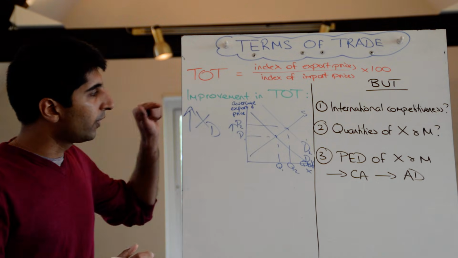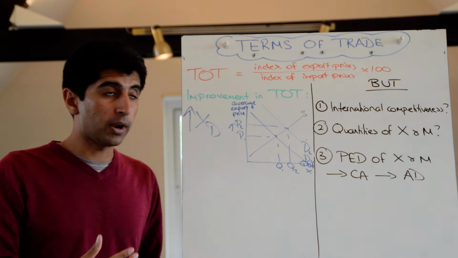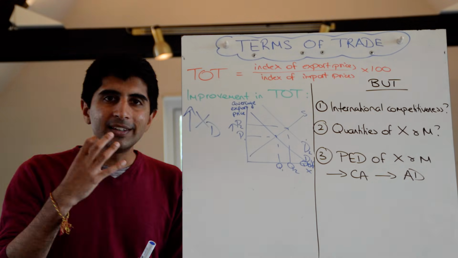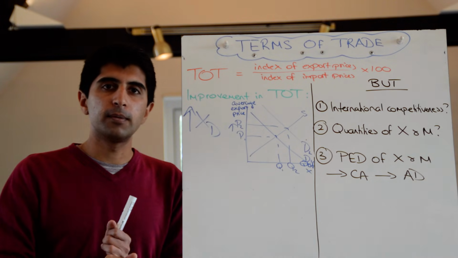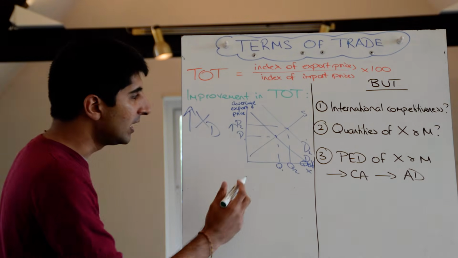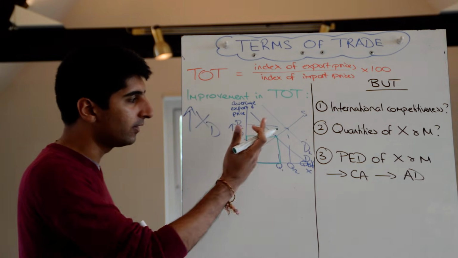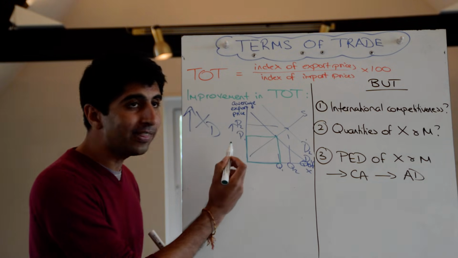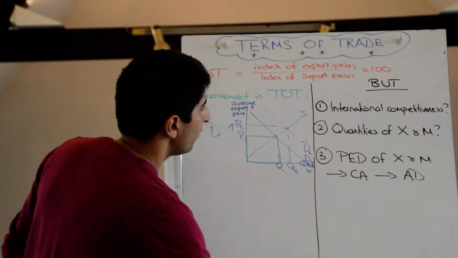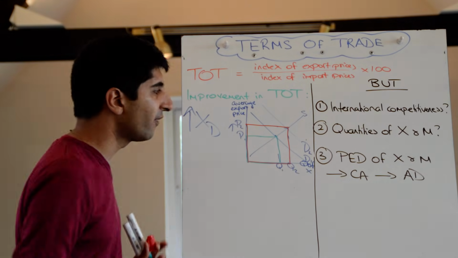So the increase in price will lead to the top part of the equation going up in value, which will lead to an improvement in the terms of trade, assuming that nothing happens to imports and import prices. Now, what we need to see is an increase in revenue for this improvement in the terms of trade to translate into real benefits for the nation. Can this be seen on the diagram? Well, yes, it can. Initially, revenue was this green box, price times quantity. Whereas now, because quantity has increased and there is a higher price, overall the revenue has increased to this big red box here. So you can see export revenues have increased.